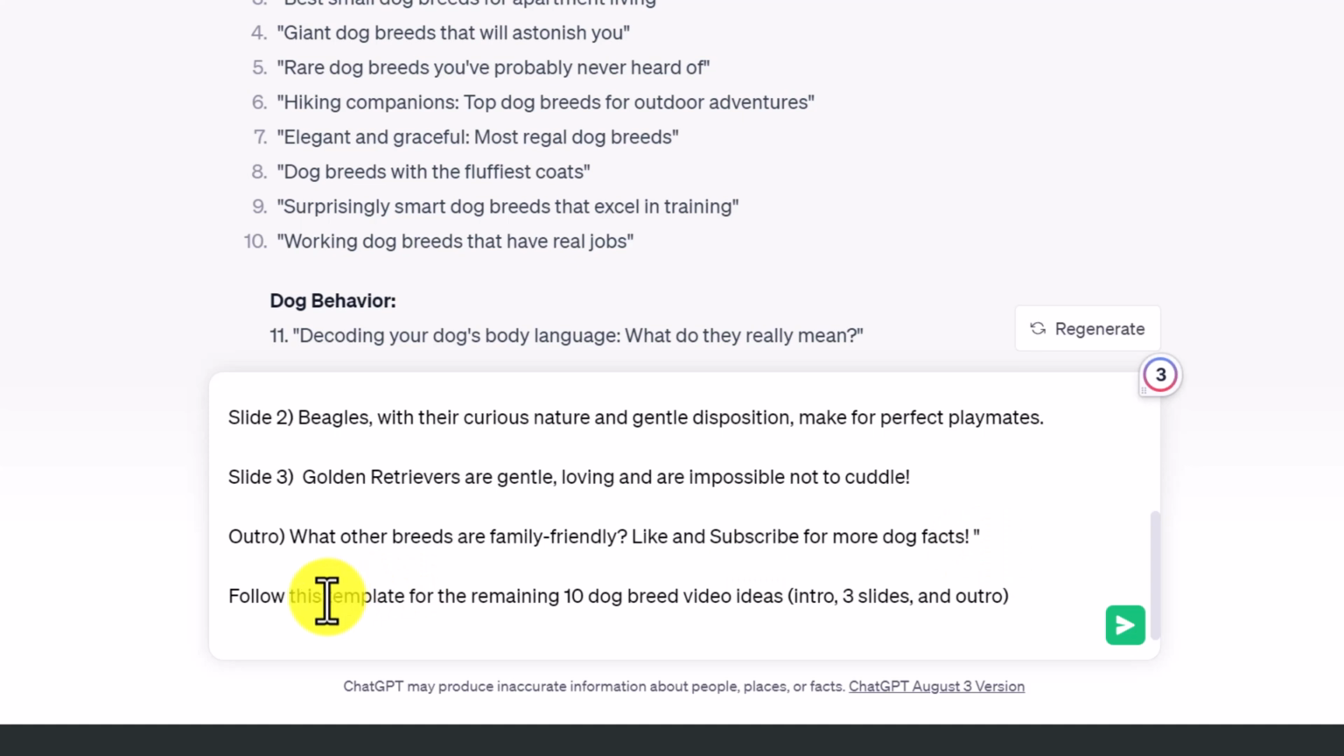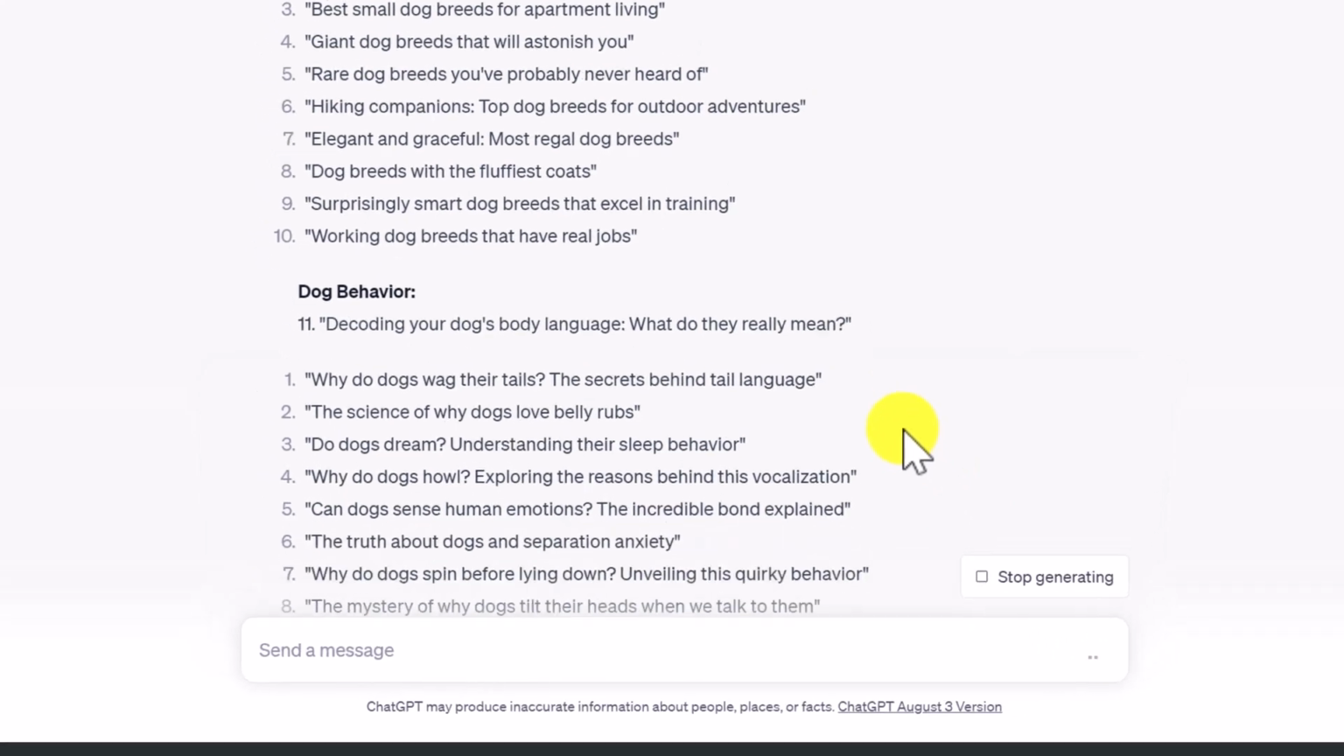So I've done this first video because now ChatGPT knows I want it to be short and sweet. I wrote, follow this template for the remaining 10 dog breed video ideas. Intro, 3 slides, and outro. And that way it will be the same for every short that we create so we can produce these quickly. So now I've pressed enter and let's see what it comes up with.